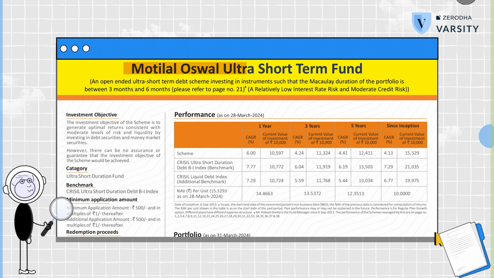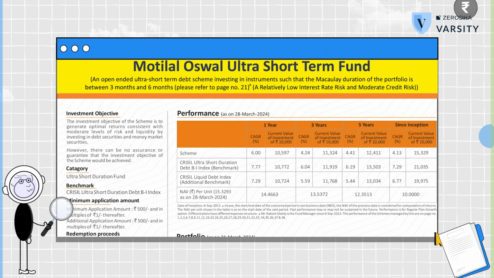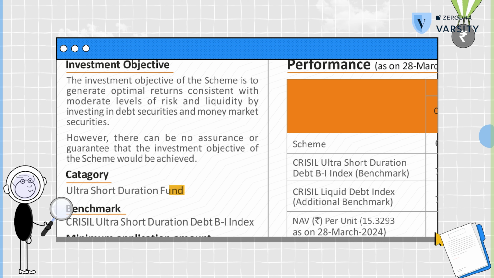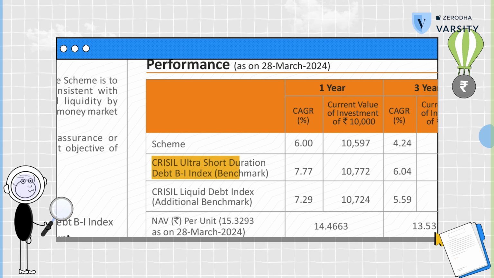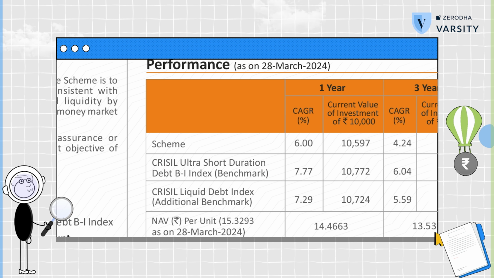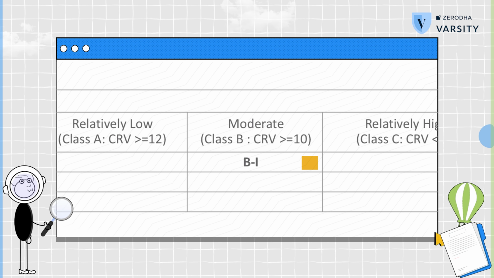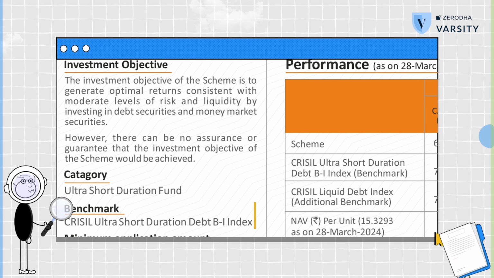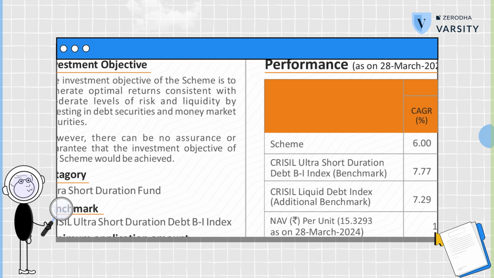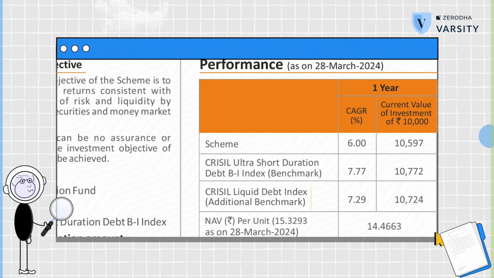Now look at this fact sheet for Motilal Oswal Ultra Short Term Fund. As the name suggests, it's an ultra short duration fund. Hence, the primary benchmark is the CRISIL Ultra Short Duration Index, and the fund's risk category in the PRC matrix is B1, the same as its benchmark. But the fund is perhaps tilted to a liquid strategy. That's why its additional benchmark is the CRISIL Liquid Debt Index. The Tier 2 benchmark or the additional benchmark puts the PRC matrix of a fund in context. It helps you compare the fund's performance with the specific style or strategy it follows and the risks it assumes.